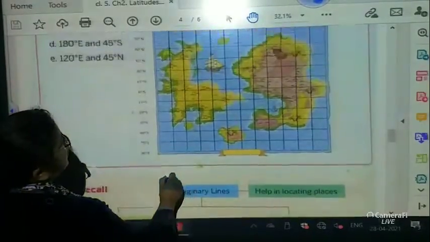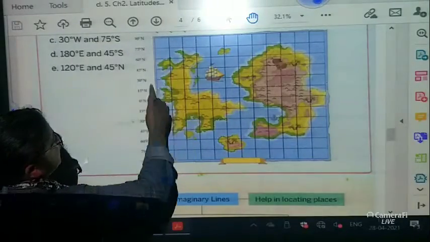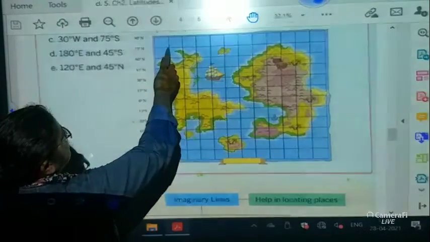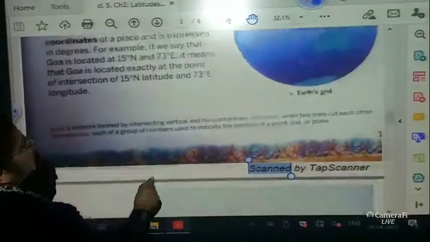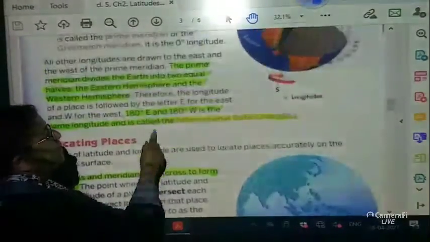This is a grid. You can see over here nicely. This is intersecting over here and this is known as a grid. So we come to an end of this chapter, children.